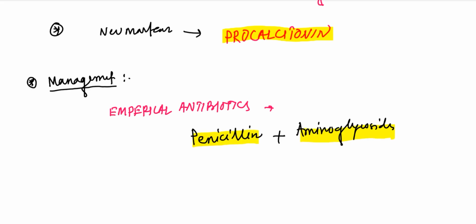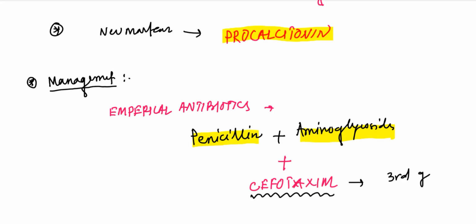And if we suspect meningitis, then we have to add cefotaxime, because it is a third generation cephalosporin, has good CNS penetration. Okay, and another thing to tell is that these antibiotics should be given by IV route. There is no role for any oral drug.